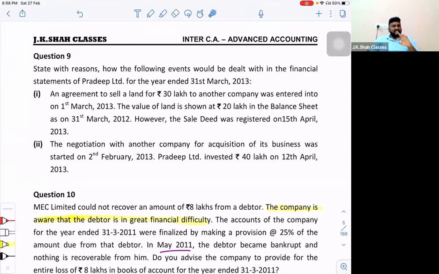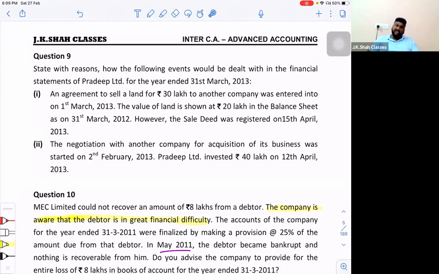Can I say we saw such an example yesterday? Example number 1 of non-adjusting events: major business combinations, amalgamations, mergers. So can I say this is a merger going on? I would say this is an amalgamation. We are acquiring the business. So basically, this is amalgamation going on over here. So technically, all amalgamations, even the deal was started in February. So the condition is existing on the balance sheet date.